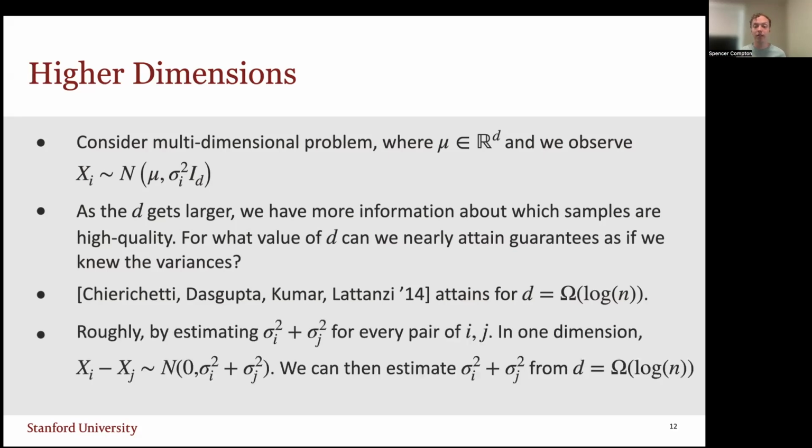Roughly, the way they attain this known-variance rate for d greater than log n is by thinking that for every pair, we can estimate the sum of their variances, sigma i squared plus sigma j squared. The reason you can do this is if you think about what the difference between xi and xj looks like in one dimension. It's a Gaussian with mean 0 and variance sigma i squared plus sigma j squared. And if I do this for d different dimensions, once d is at least log n, I can approximate sigma i squared plus sigma j squared quite well.